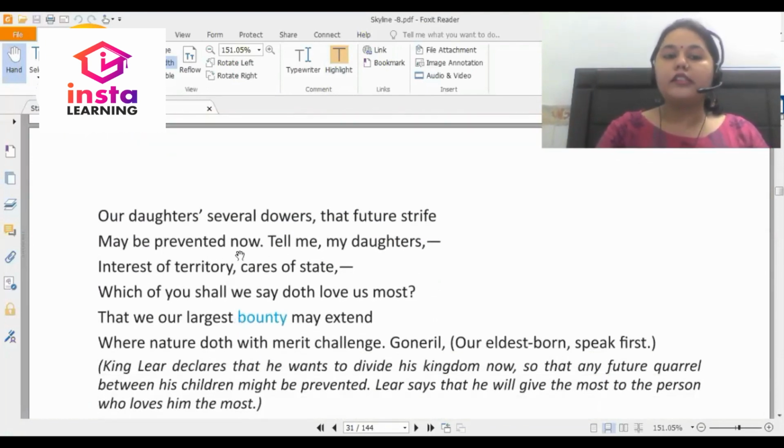Our daughters' several dowers, that future strife may be prevented now. Tell me, my daughters, since now we will divest us both of rule, interest of territory, cares of state, which of you shall we say doth love us most, that we our largest bounty may extend where nature doth with merit challenge. Goneril, our eldest born, speak first.